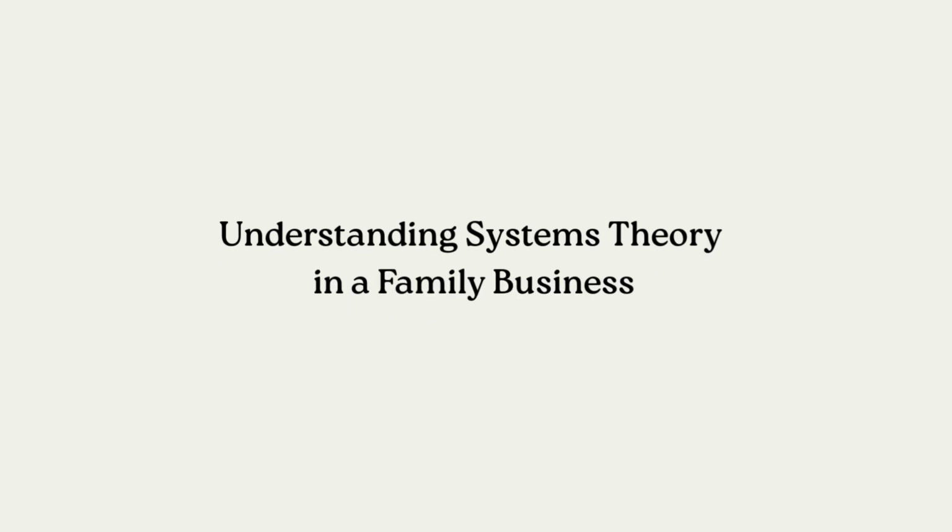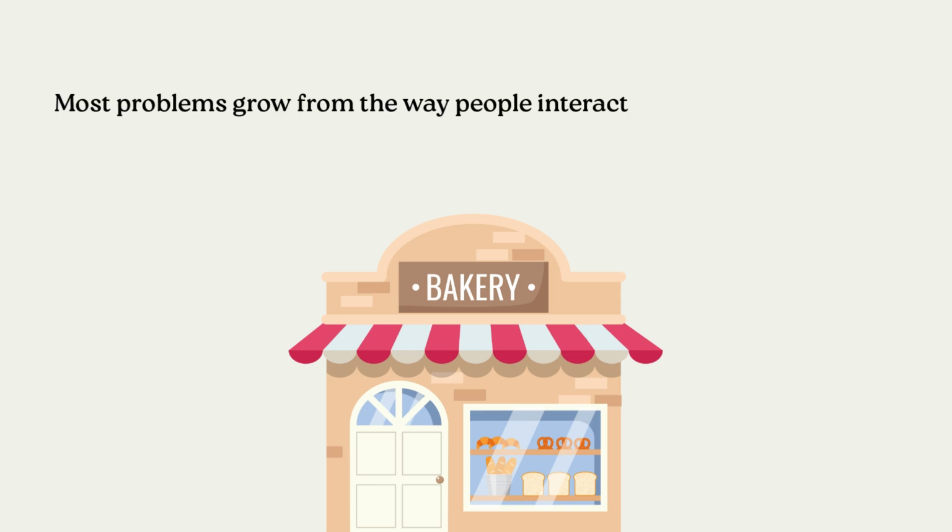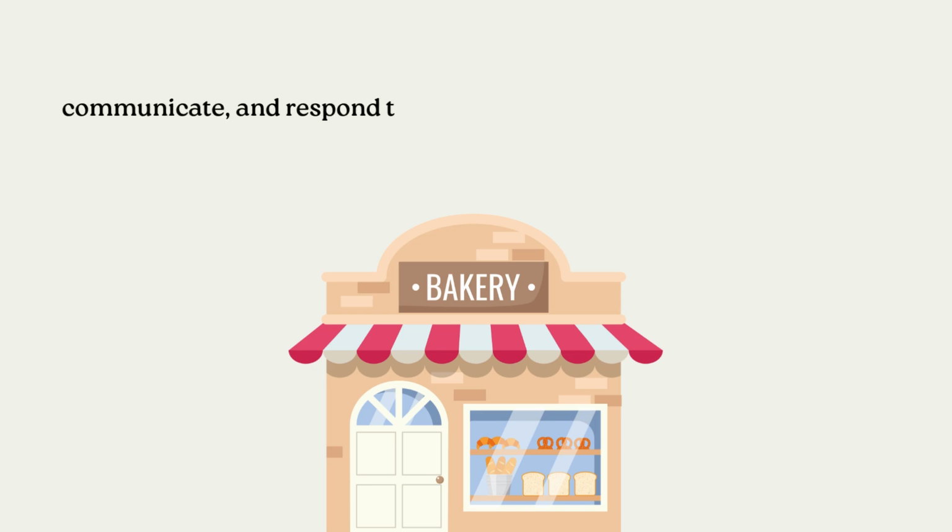Understanding systems theory in a family business. In a family business, problems rarely come from one individual person. Most problems grow from the way people interact, communicate, and respond to one another. They usually come from the system itself.